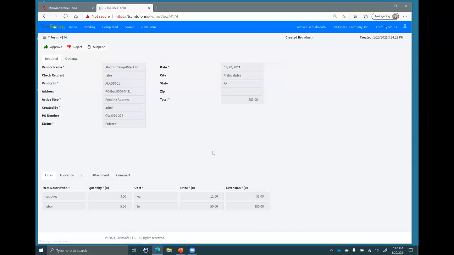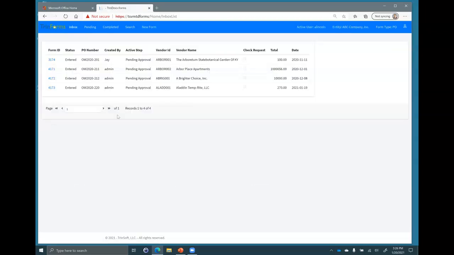When he opens it, and you can see the document, same amount there, right? He can see information about it. He can see who's pending approval, what the steps are, the audit trail, right? If he's an administrator, we have the ability to override as well. And he can approve, reject, and suspend. Mr. Lincoln is simply going to approve the form, and that's it. Really easy, really fast to use this. Notice that it dropped out of his inbox. Why? Because the workflow was designed that once the approval's done, it's not in his inbox anymore. He doesn't need to take an actionable step on it anymore.